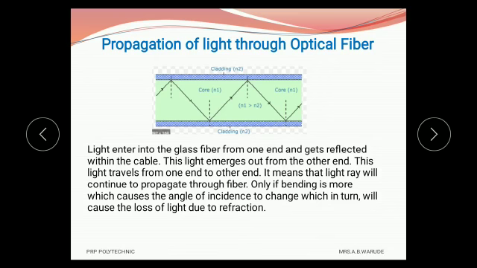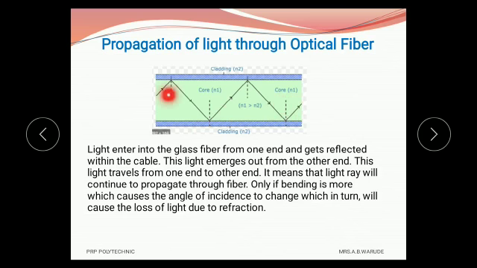Then we see how the light will propagate through optical fiber. See this diagram. Let us see how light travels in a cable. This diagram shows a thin optical fiber cable.